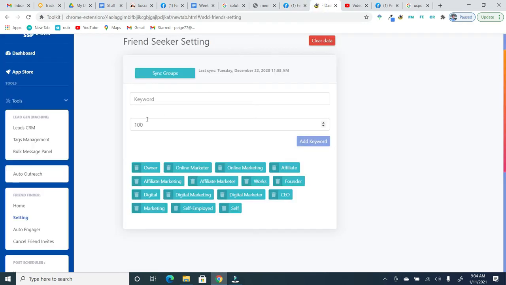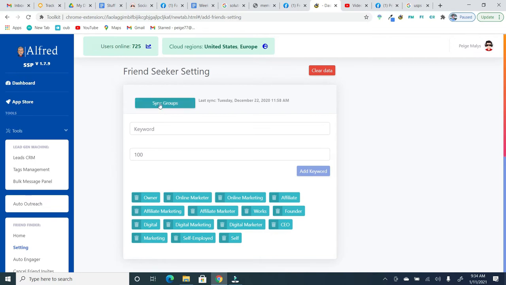Once we have our keywords in there, we need to make sure our groups are synced. If we don't sync our groups, nothing will appear in the next section for us to draw from. So just make sure you sync these before you start looking for groups. Let's say, so right here I synced on December 22nd, but let's say I added some new groups like 3 days ago. None of those groups would appear because I haven't synced it since then. So make sure you sync your groups regularly if you want to target new groups.